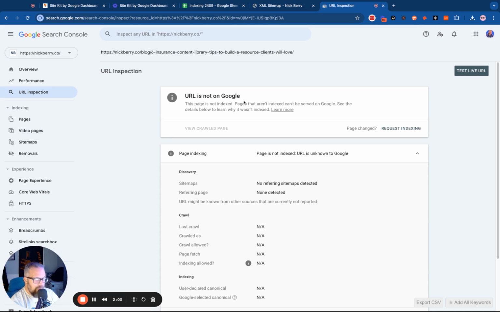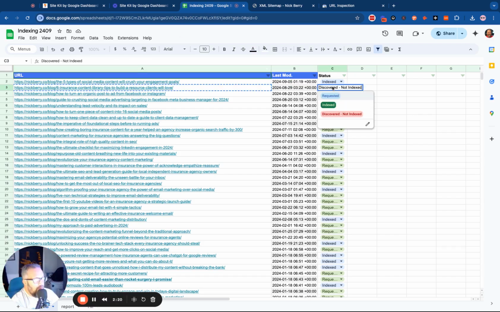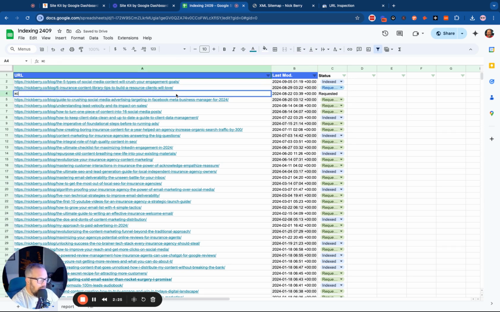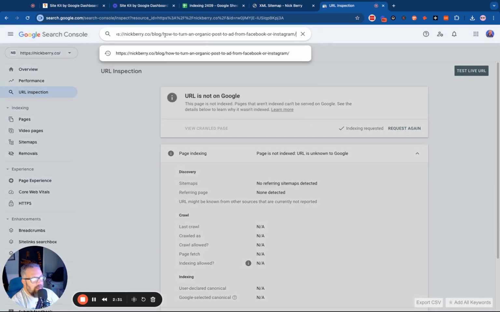Now this is why I'm here. I'm going to click request indexing. That'll take a minute. Stay on the page. You can do other things, but don't click outside of this, otherwise it'll stop it. Which is funny because... all right, indexing is requested. We're going to move on to the next one down the road.